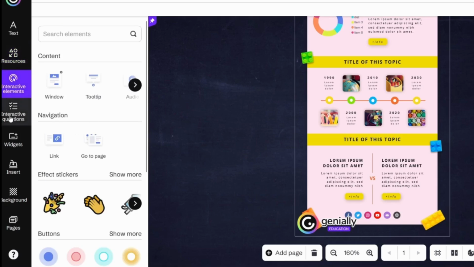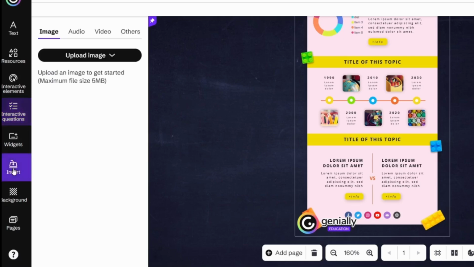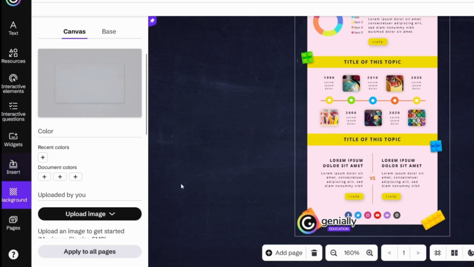For example, if I want to add some shapes, you can also add some interactive elements here. You can add interactive questions. You can add widgets. Interactive questions quite often work really well. If you wish to make, for example, a quiz video, you can use this website to make really good quiz videos with interactive questions. You can also insert some files. You can add a background. You can choose an image that you want.